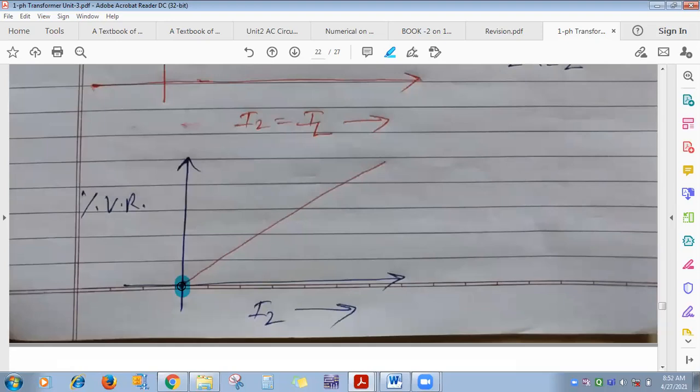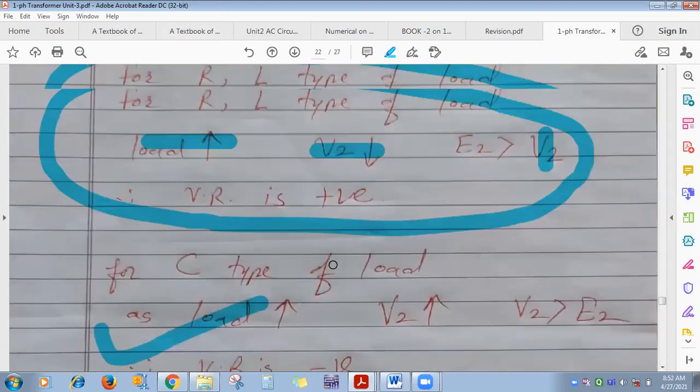What do we expect, should voltage regulation be less or more? Less. Ideal value of voltage regulation is 0%. So which transformer will you prefer, with less voltage regulation or more? Less voltage regulation.